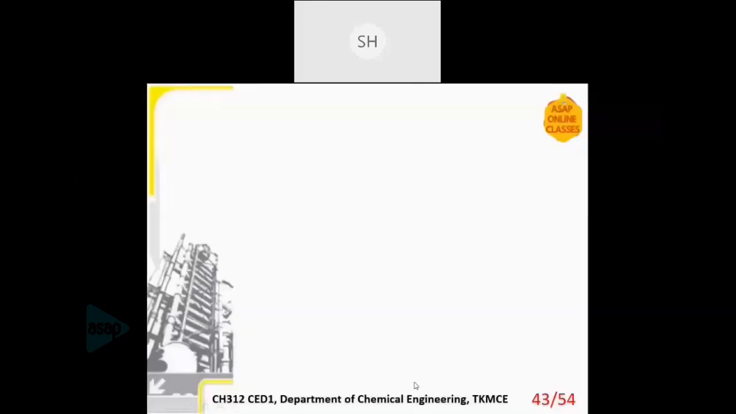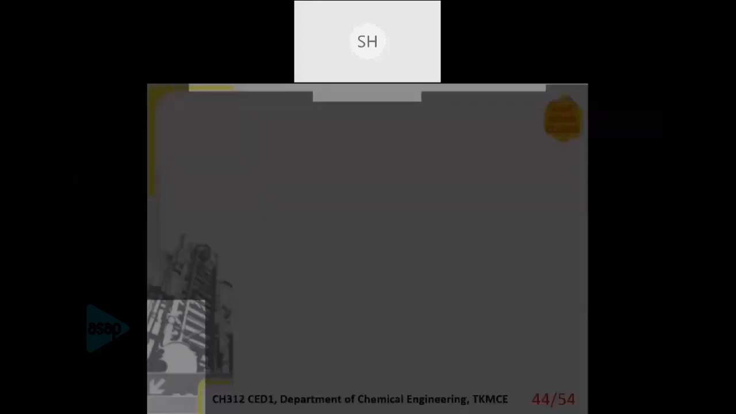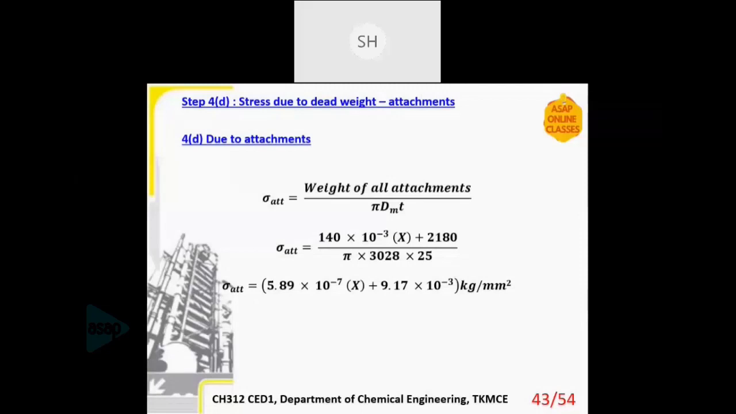Then similarly for attachments, the weight of attachments. For all the attachments, you will be getting an equation. Considering the attachments, sometimes the weight of attachments will be given as a whole: all attachment weight together constitutes so and so. Else it will be given: platform weight will be so and so, head weight will be so and so. So you have to add whatever is given. And in our question, you were given the head weight. That is why I'm taking this plus 280 term.